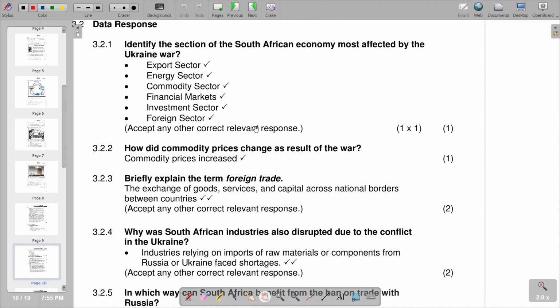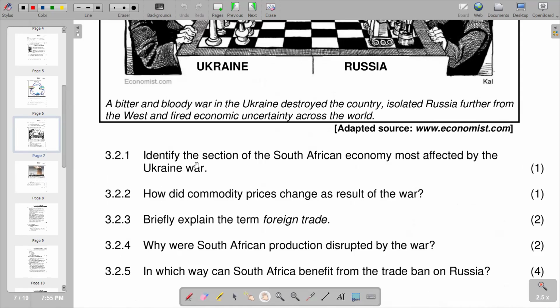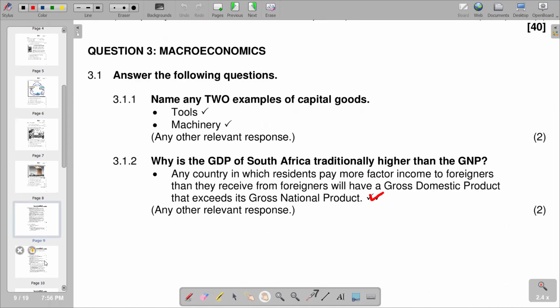Only 1 point is adequate in terms of our 3.2.1. Then we go to the next question, which reads, "How did commodity prices change as a result of the war?" Obviously, the commodity prices increased due to shortage of supply. Shortage of supply is what resulted from the war and finally led to the prices going up. So this is what we have on that part.